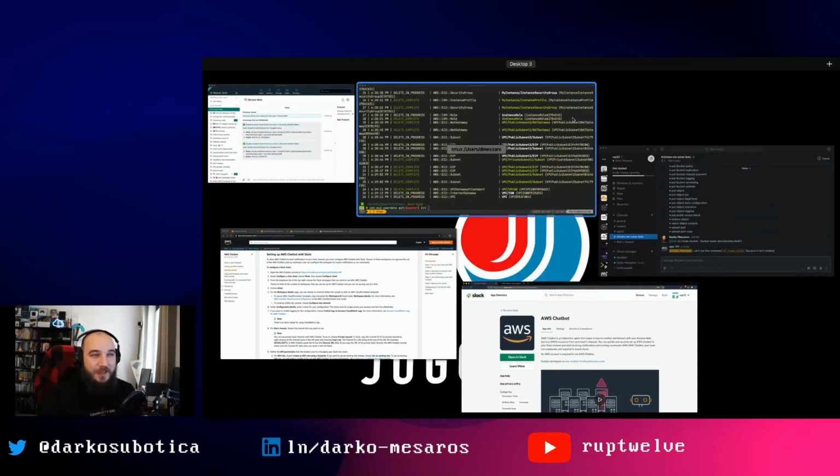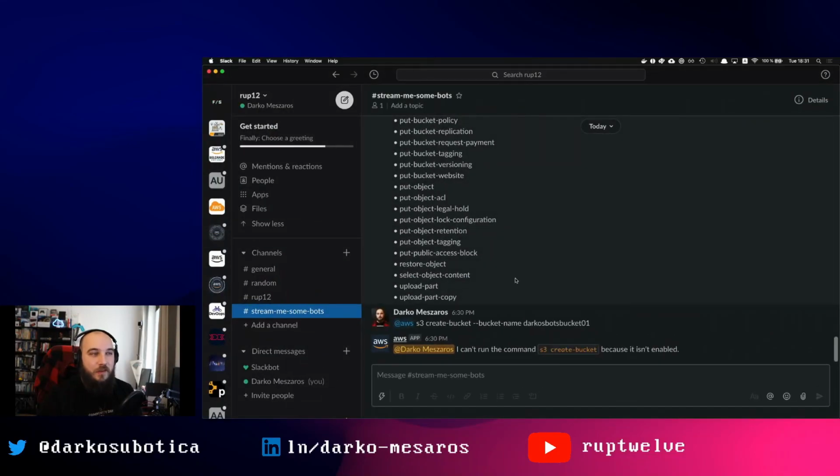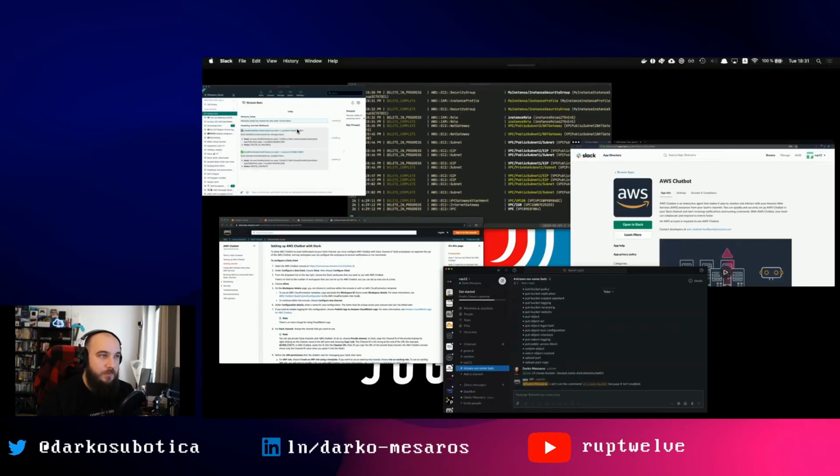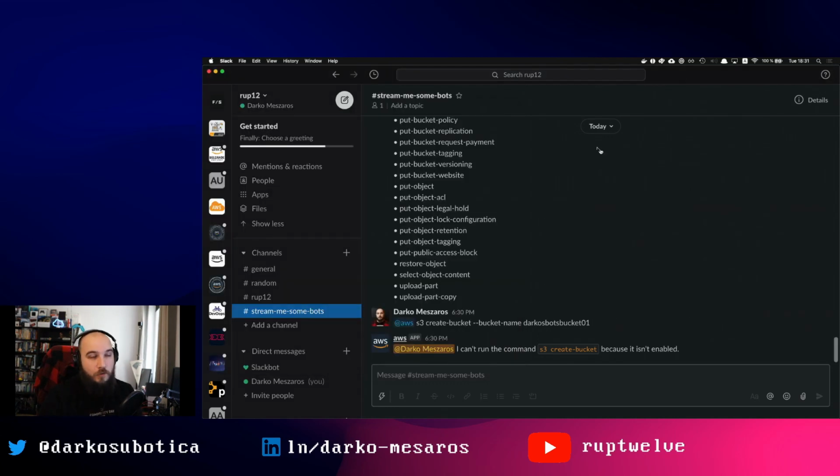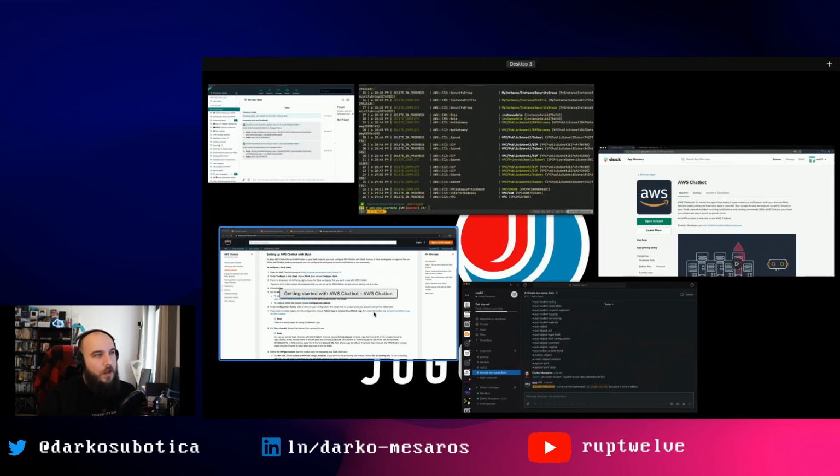It's very, very simple to integrate into your Slack or Chime interactions you may have. As you can see here, it created this event, but I cannot talk to it, I cannot run commands from it. If you're using Slack, you have a bit more opportunity, more things to do here. On Chime, it will just send you notifications as such. That's very cool. Is there something else we need to look at?